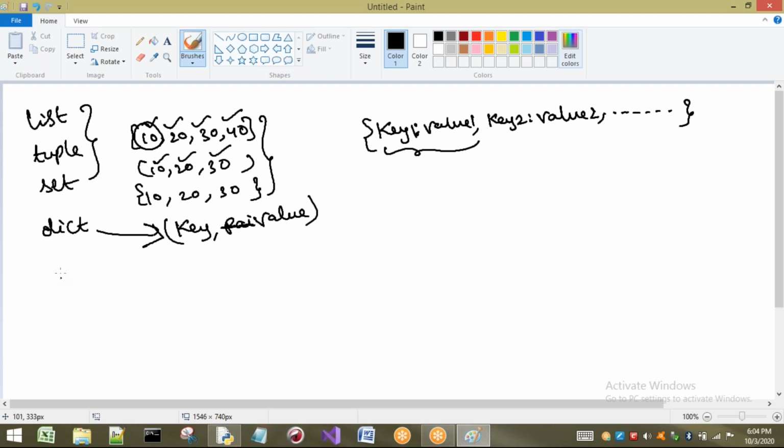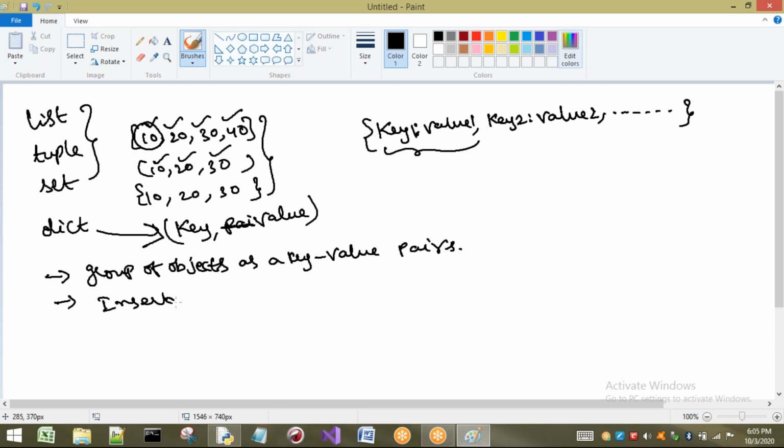Next, first point is: if you want to represent a group of objects as key value pairs, then we have to go for the concept of dictionaries. In this there is an insertion order.